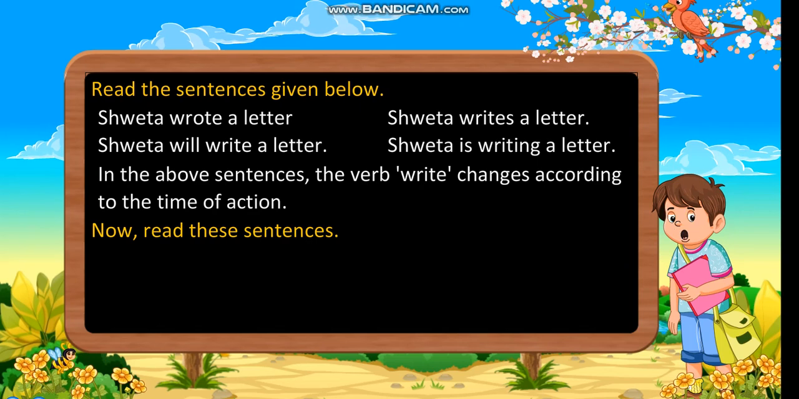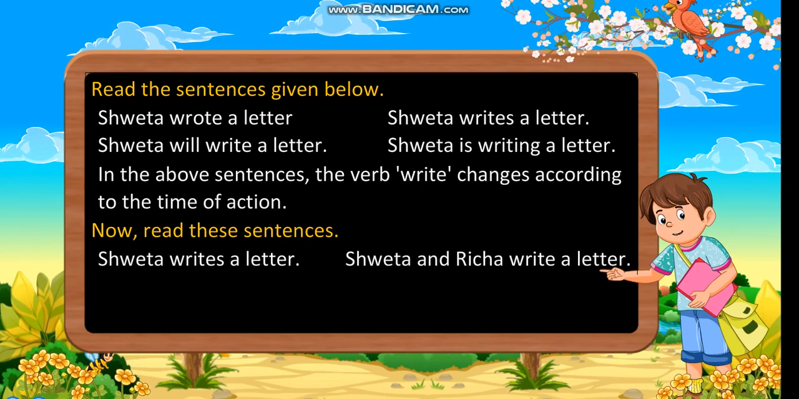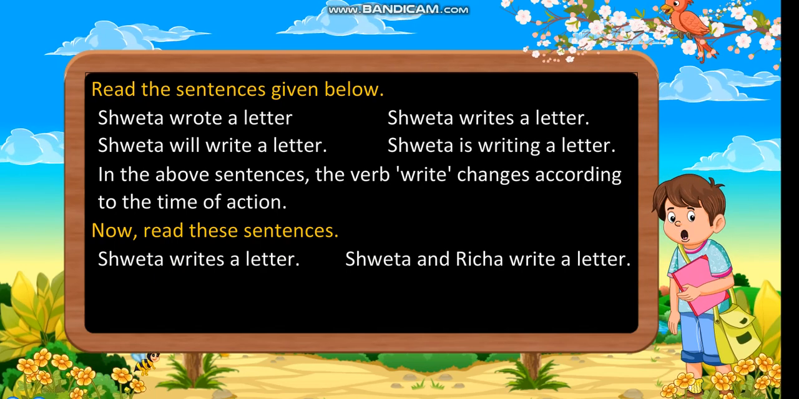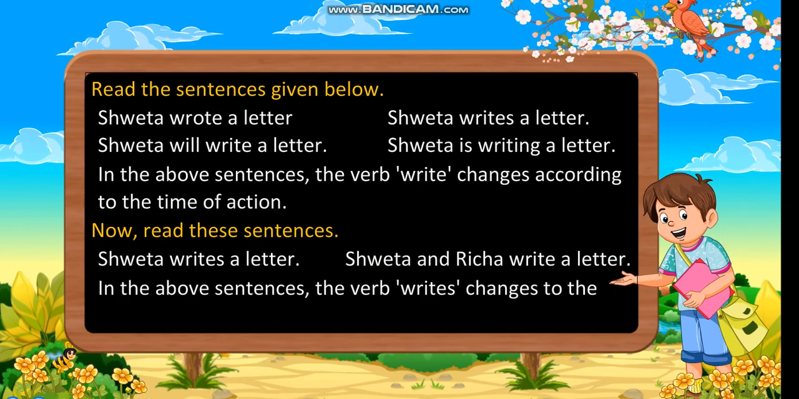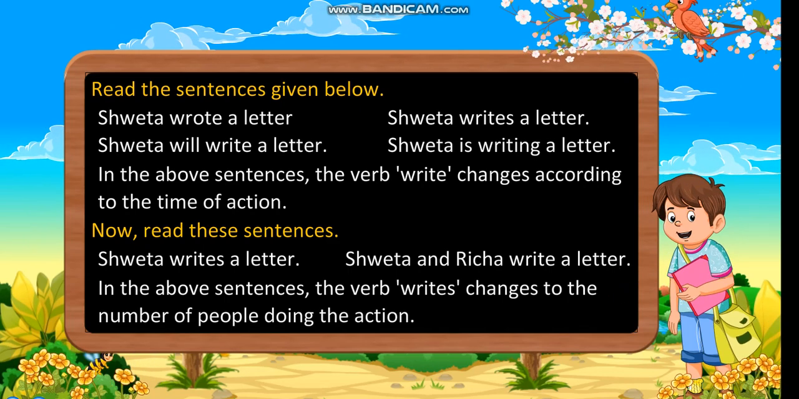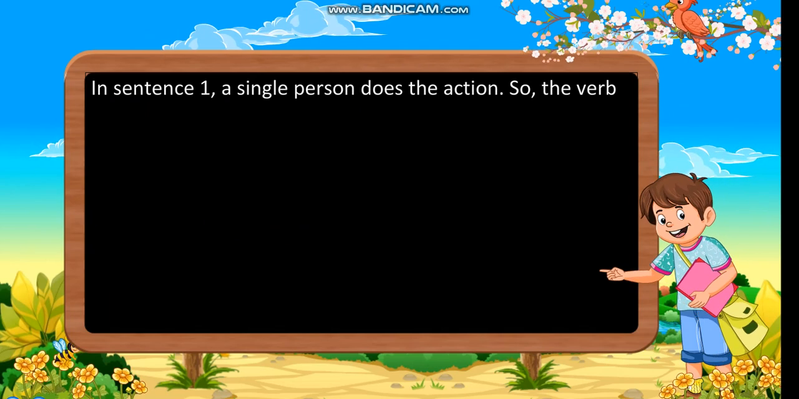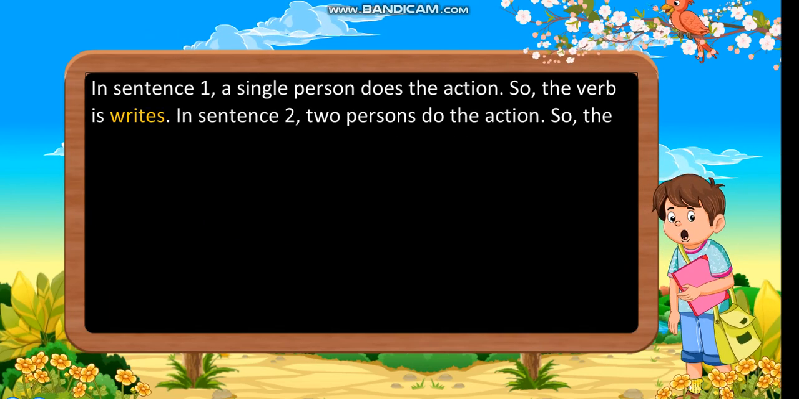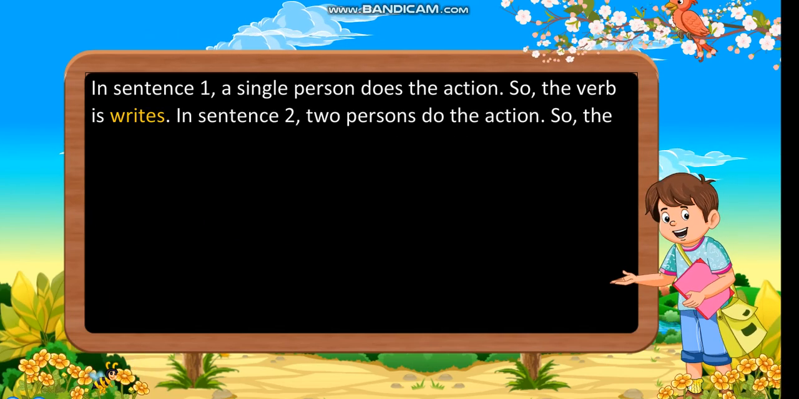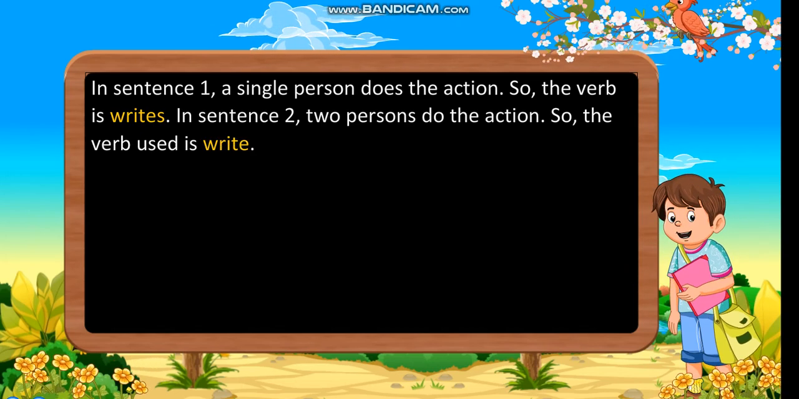Now read these sentences. Shweta writes a letter. Shweta and Richa write a letter. In the above sentences, the verb writes changes according to the number of people doing the action. In sentence 1, a single person does the action, so the verb is writes. In sentence 2, two persons do the action, so the verb used is write.